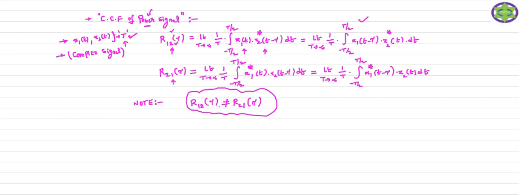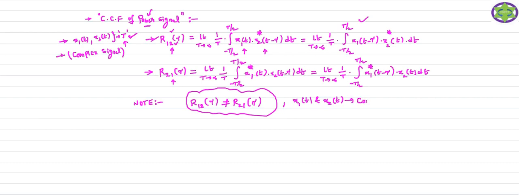If you calculate the cross correlation R12 of tau, it is not equal to R21 of tau, whenever the signals x1 of t and x2 of t are complex signals.